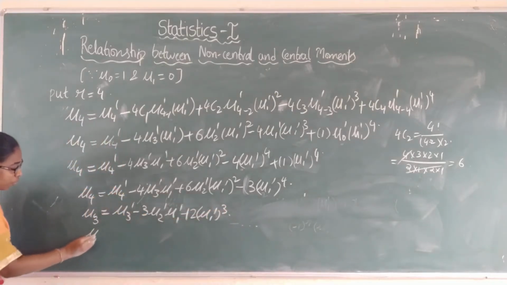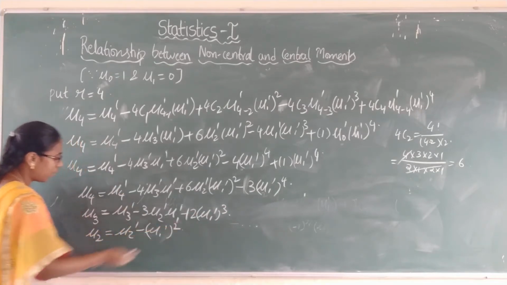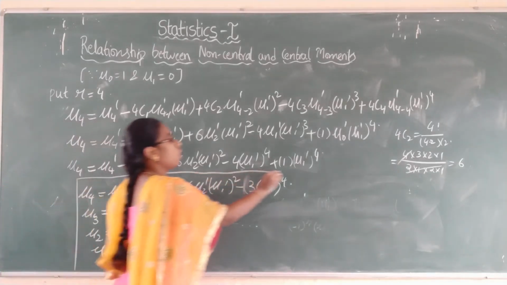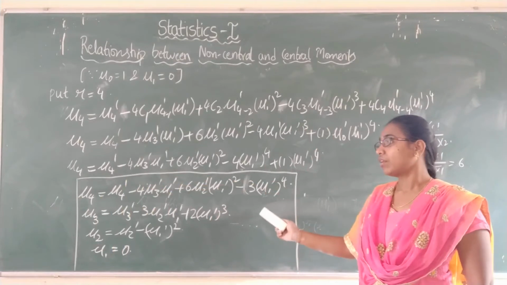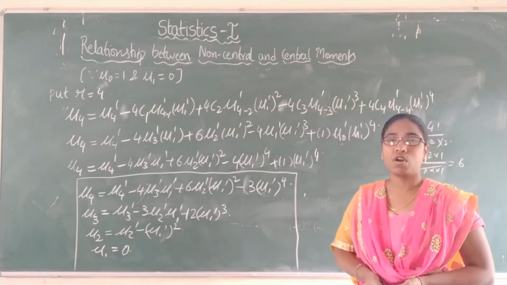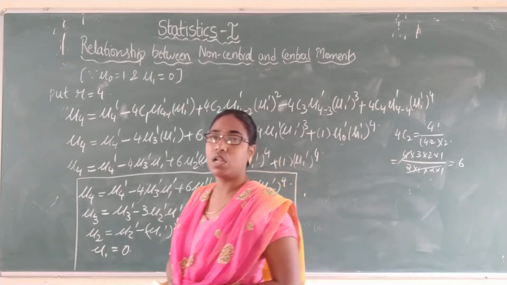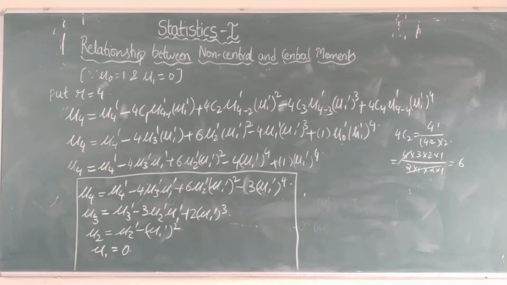Similarly, what is the second moment we got? Mu 2 equals mu 2 dash minus mu 1 dash whole square, and mu 1 value is 0. So you have to remember all these 4 moments. Keep practicing the theorem, it is very important, and you have to memorize it. If you follow the procedure, you can remember these formulas easily. We will be using these formulas in our next classes also to solve different problems. In the next class we will continue with the second relationship, that is we are going to find the non-central moments in terms of central moments.